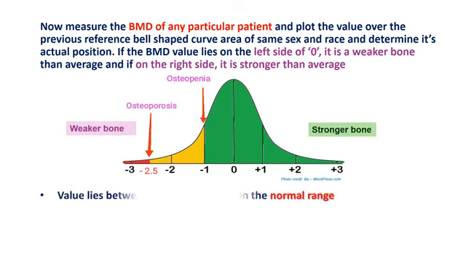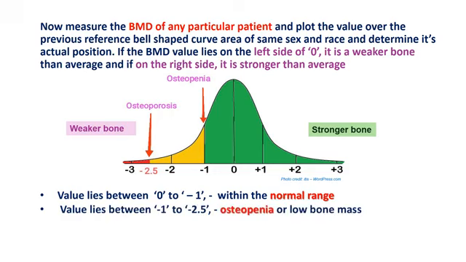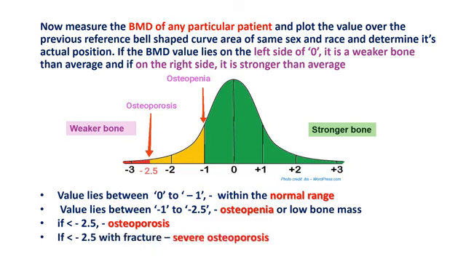So in conclusion, we say that values between 0 to -1 are within normal range. Values between -1 to -2.5 indicate osteopenia or low bone mass. If the value is less than -2.5, it is osteoporosis. If less than -2.5 with fracture, it is severe osteoporosis.